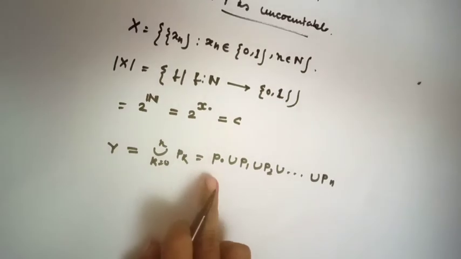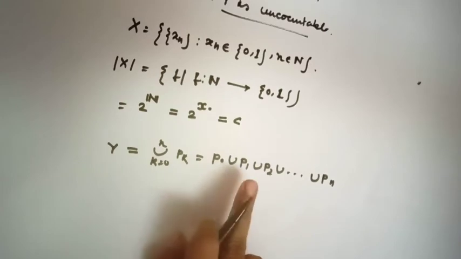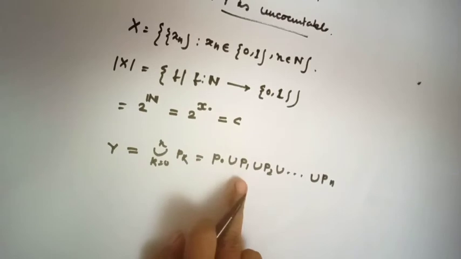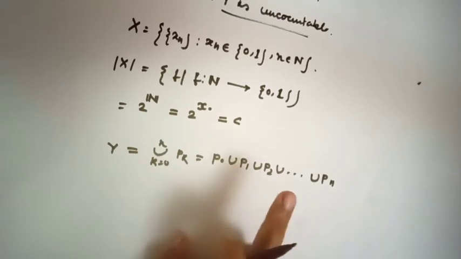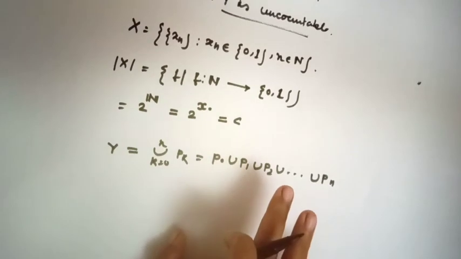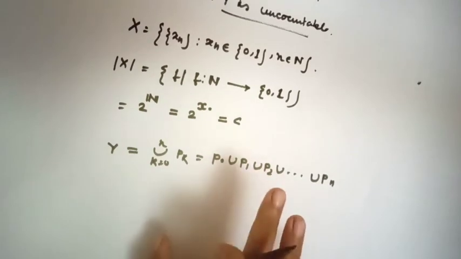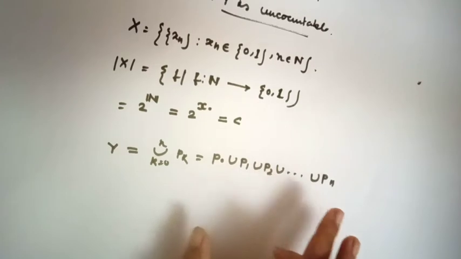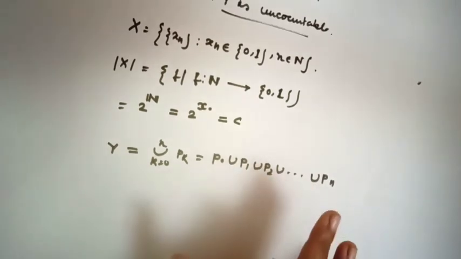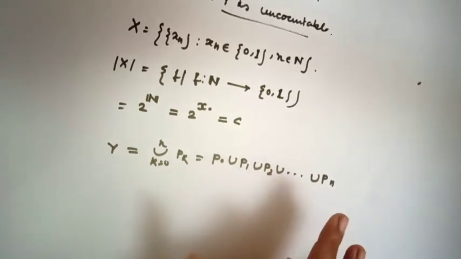Okay, where P0 is the set of such sequences where nowhere is 1. P1 is the set of such sequences with only one position 1. P2 is the set of such sequences where only two positions are 1, and Pn is the set of such sequences where only n positions are 1.